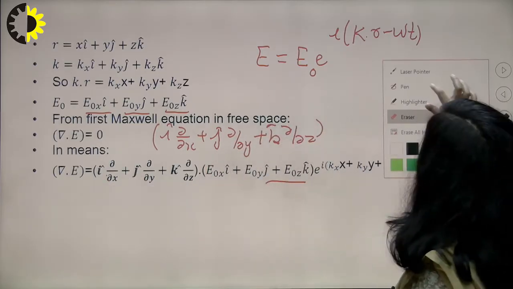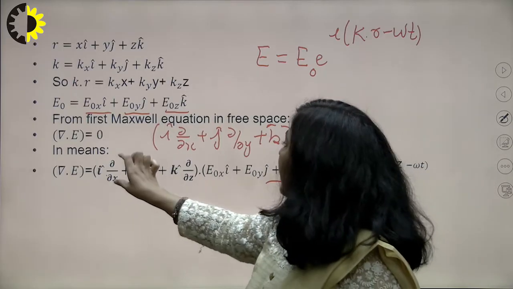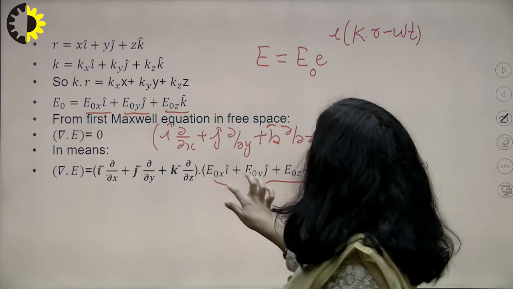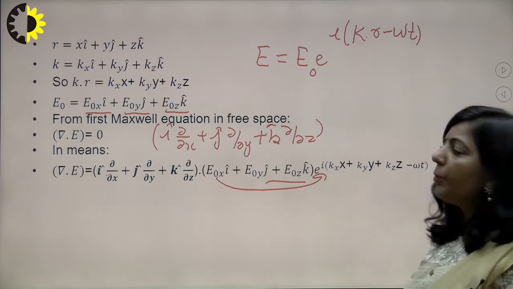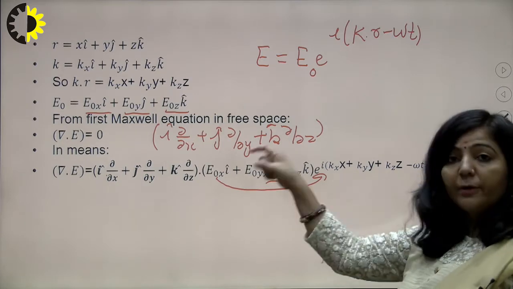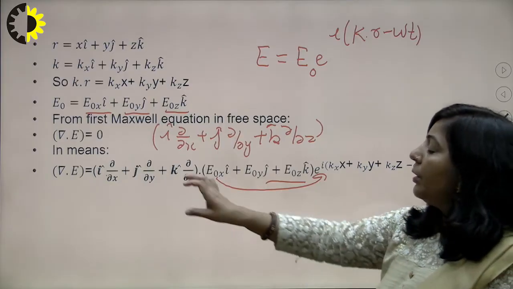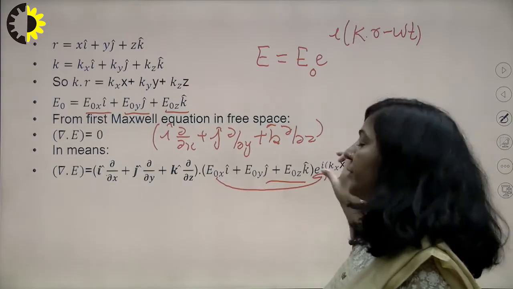So what you are doing here, i dot i will be 1 and then this del upon del x is applicable over this E naught x into this exponential term, because this exponential term is with every term here. So this partial differential operator will be applicable over this.